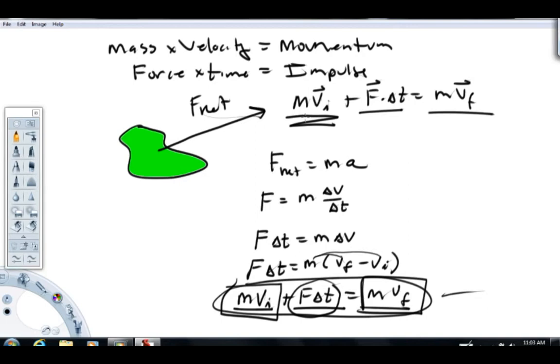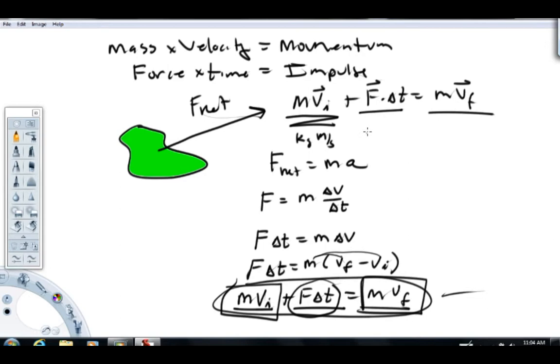So mass times velocity would have units of kilogram meter per second. That's the standard unit of momentum, kilogram meter per second. For whatever reason, momentum never got its own little pet name or unit. That's just the unit for it, kilogram meter per second.